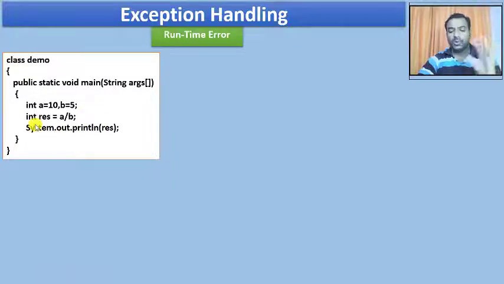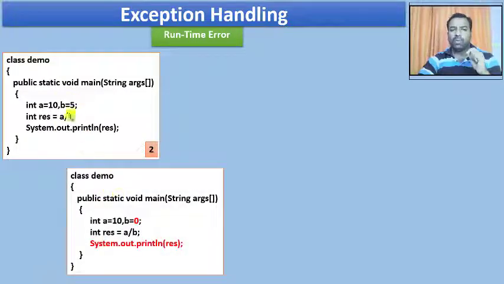So this program works fine, and I'm going to get the output as 2, as 10 divided by 5 is 2. This program executed without any runtime error, so no exception was raised here. There was no exception, hence no handling is required in such a scenario.